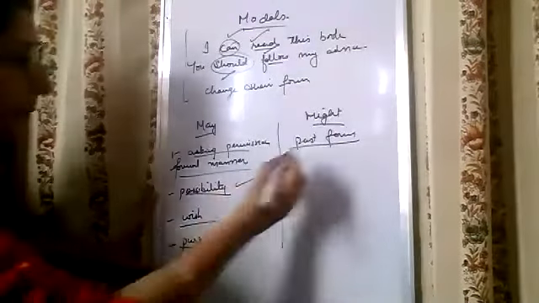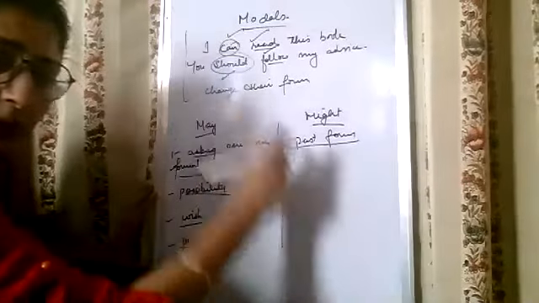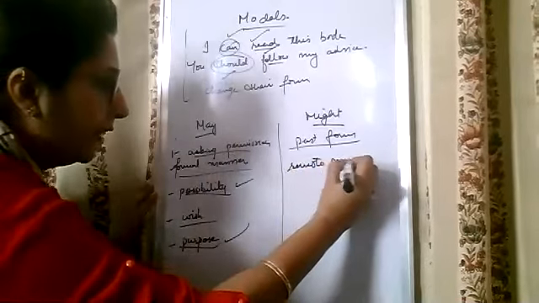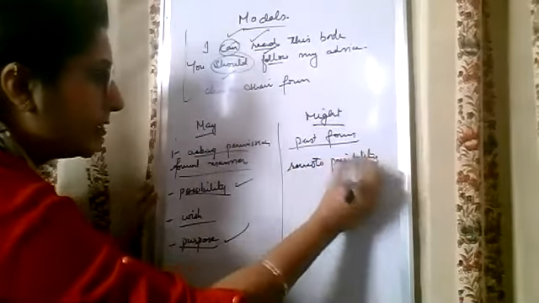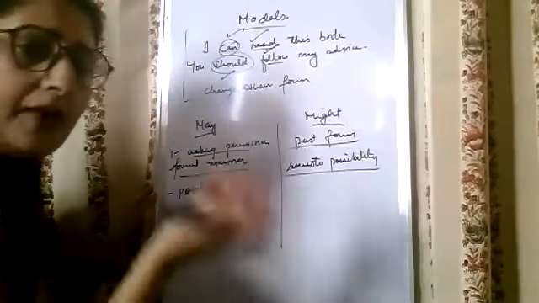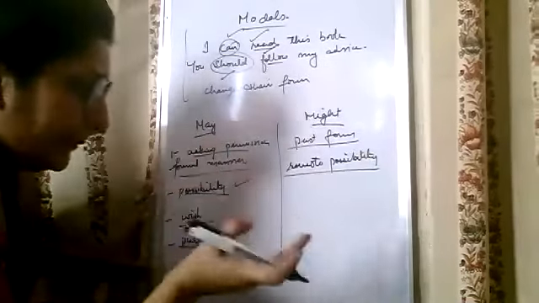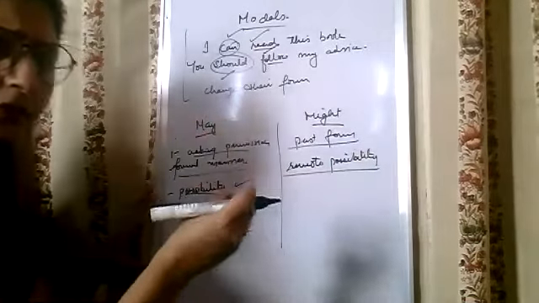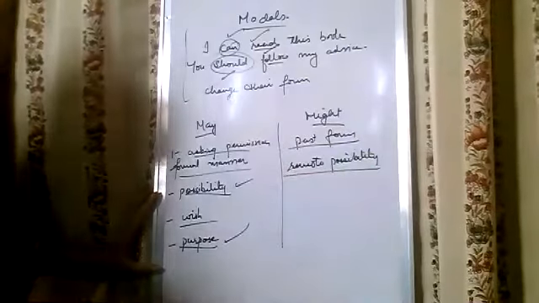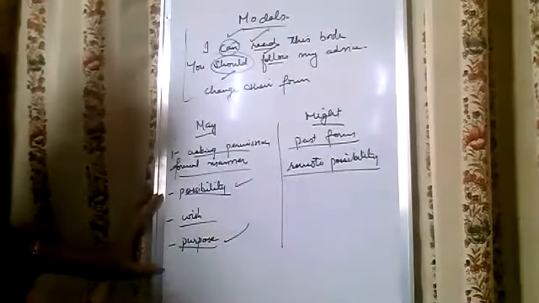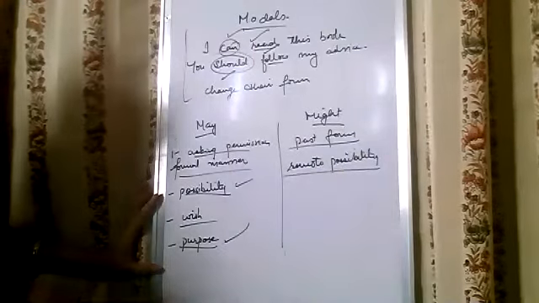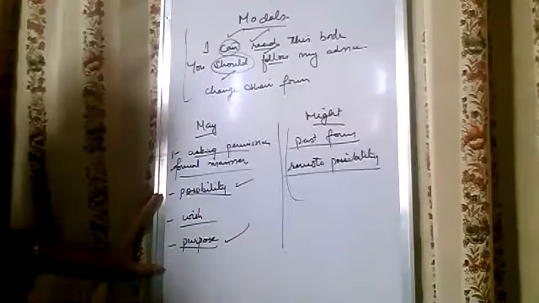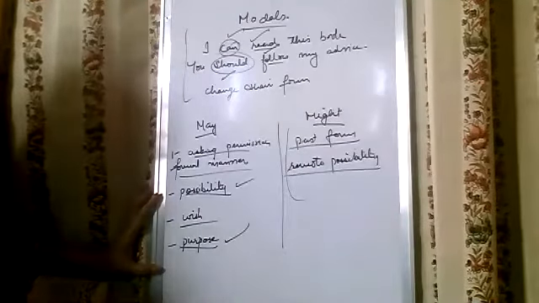When I said possibility, this is also possibility, but here it is a very remote possibility. Whenever there is a very weak possibility. How weak? For example, the sky is clear, it might rain, meaning very few chances. Out of 100, you can say just 3-4% chances. Very weak possibility is there, then might is used. So mainly these are the uses of might. You should concentrate upon these only.